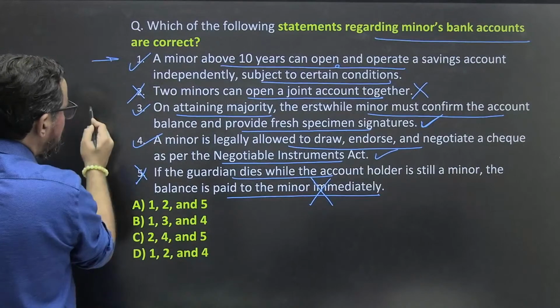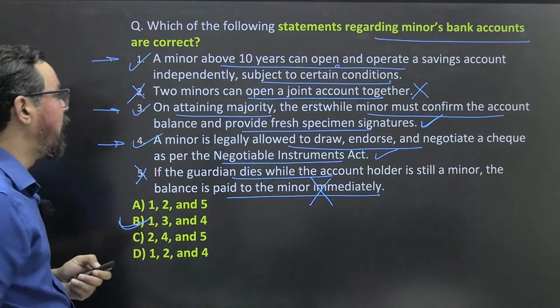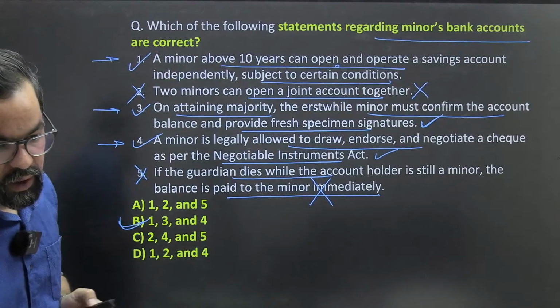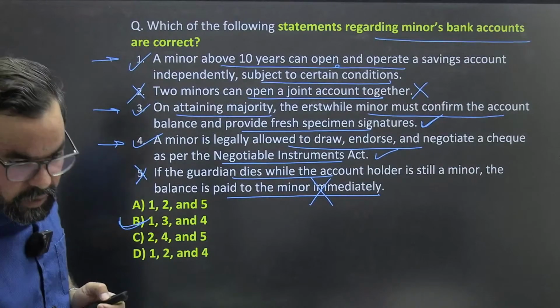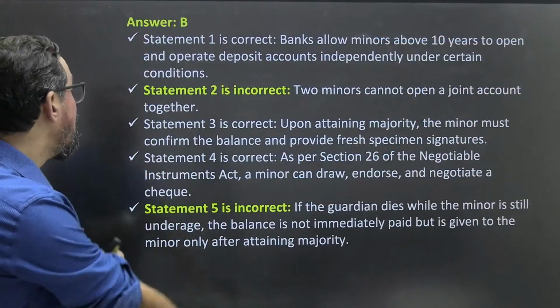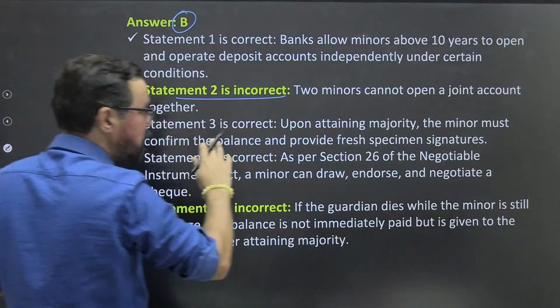So 1, 3, 4 means option B should be the right answer for this particular one. Yes, 1, 3, 4, very good guys. Anjali, Parvesh, very good, awesome. So option B, the second statement, was incorrect.